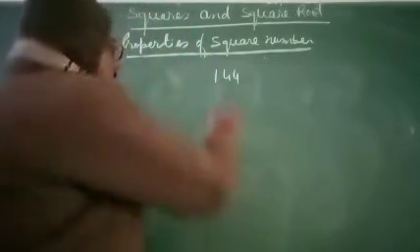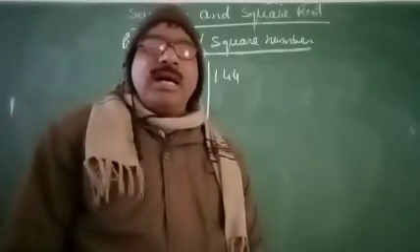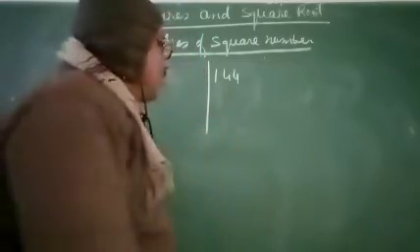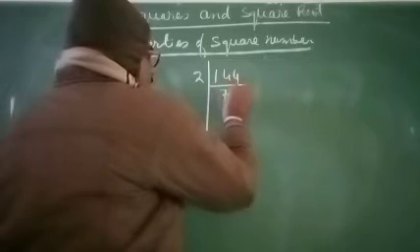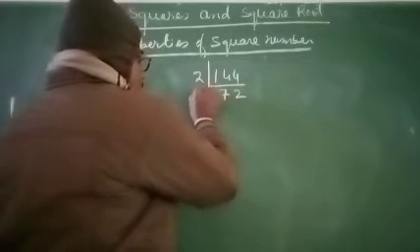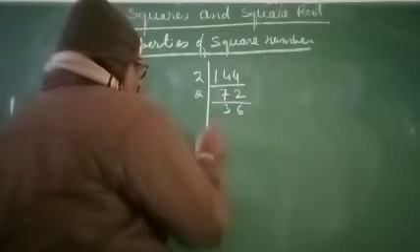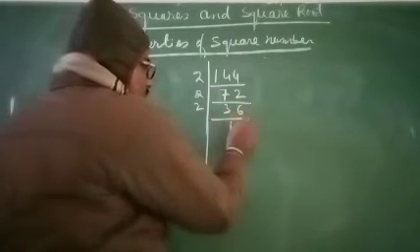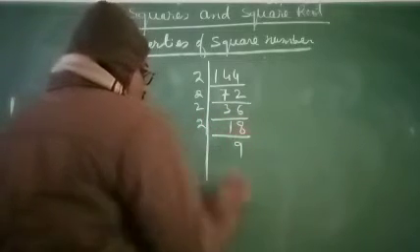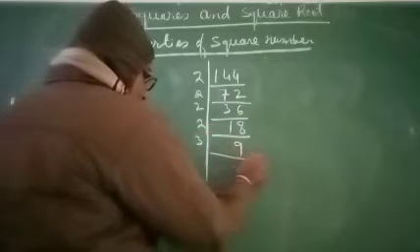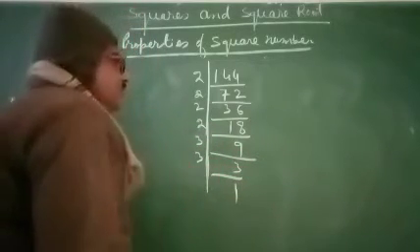So first of all, I will find the prime factors of this number. 2 7 are 14, 2 2 are 4, 2 3 are 6, 2 6 are 12, 2 8 are 16, 2 9 are 18, 3 3 are 9, and 3 1 are 3.